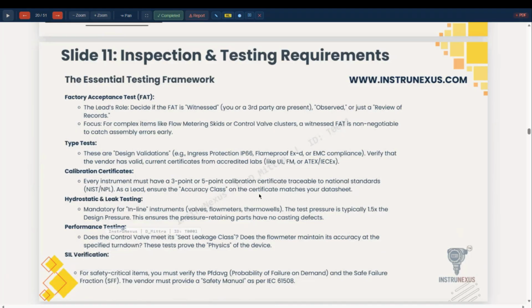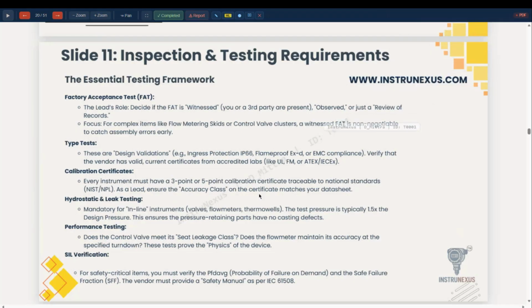Type test, design validation. There are tests which require a type test by the company. They have already done the type test on their manufacturing, for enclosures for transmitters and the like, such as ingress protection, flame proof or explosion proof or intrinsically safe or EMC compliance.